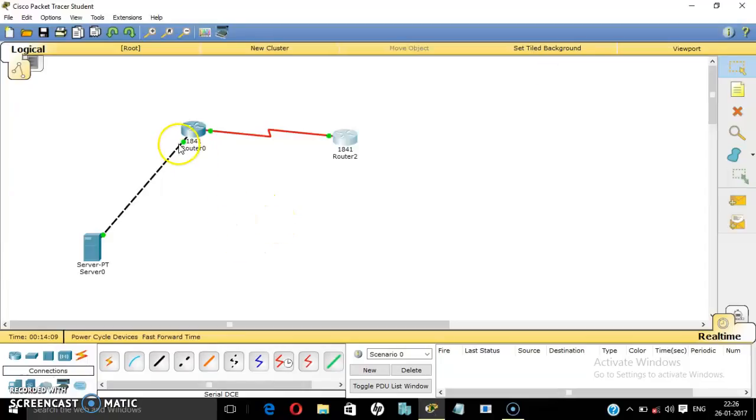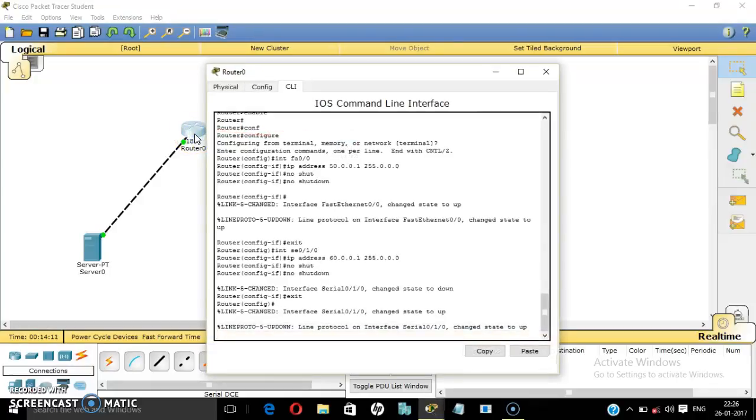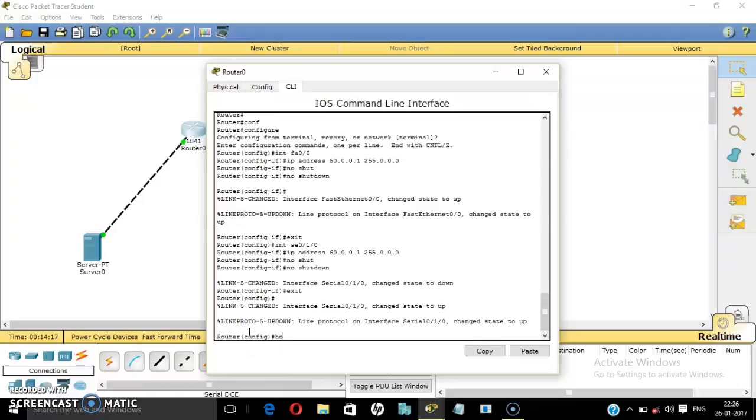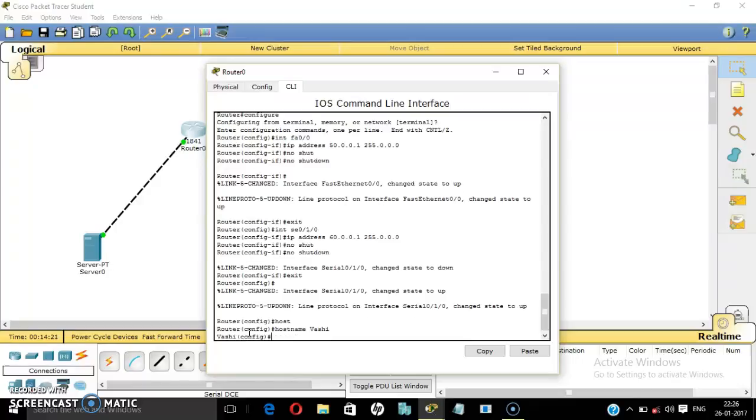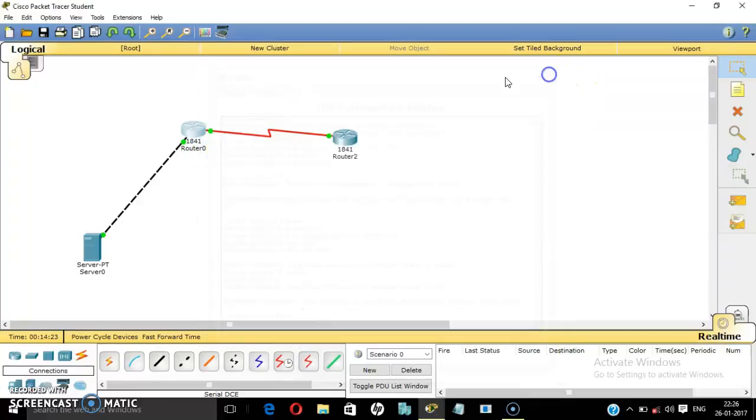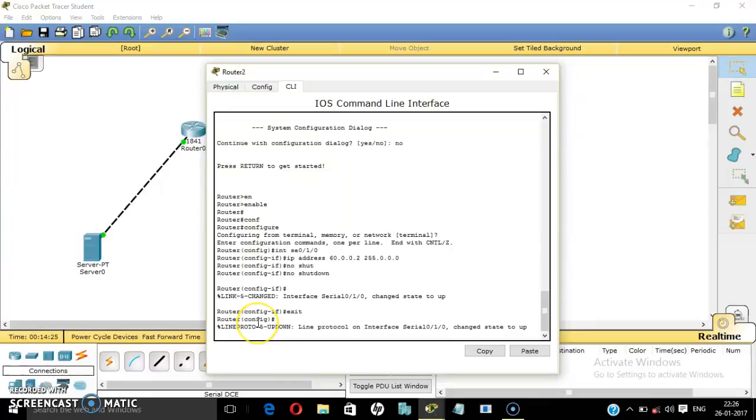Now let us start. First we'll verify the current configuration. Now first let us give the host name to both the routers. Host name Vashi for one. We'll give it Thane.